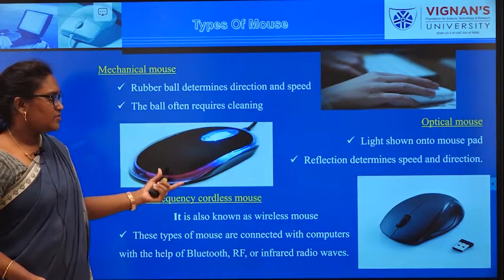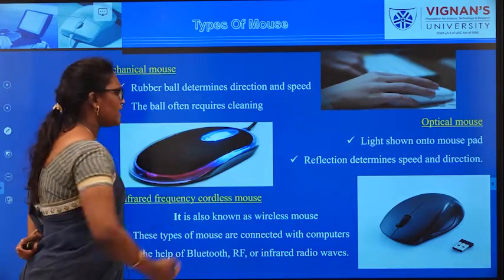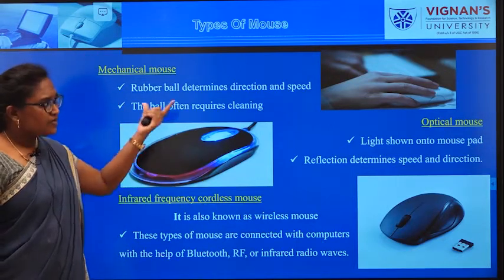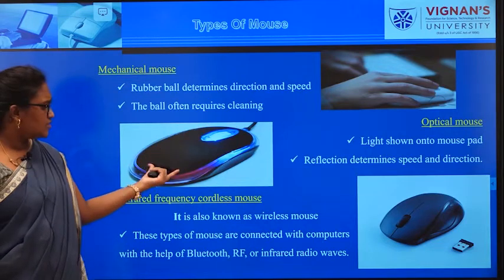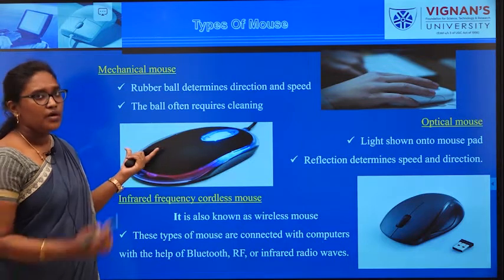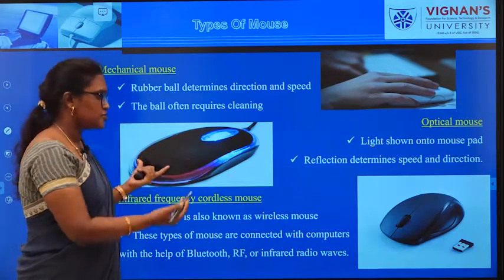Next one is optical mouse. Optical mouse is nothing but one which works based upon LEDs. So instead of the ball functionality, this light will act as the source for moving or changing the speed.